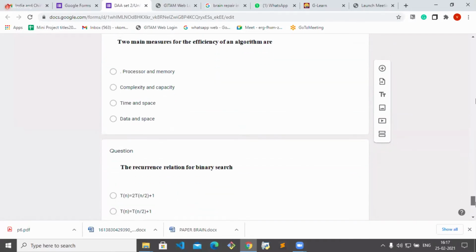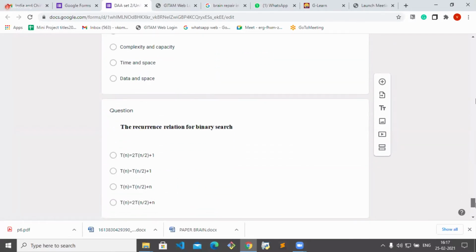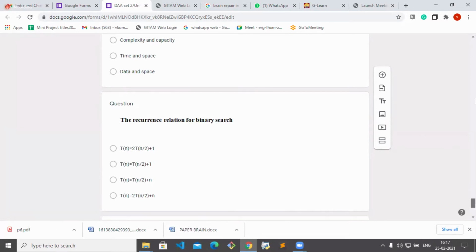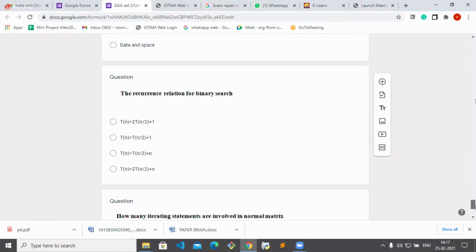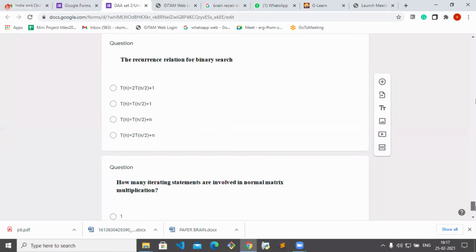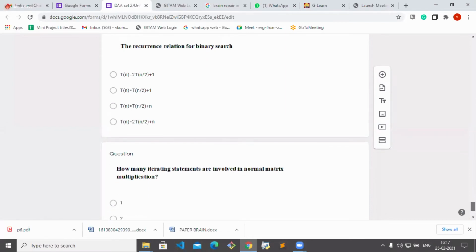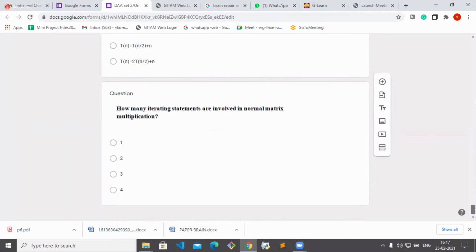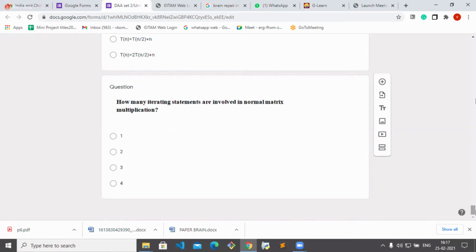The recurrence relation for binary search: T of n is equal to T of n by 2 plus 1. Only one part will be searched. How many iterating statements are involved in normal matrix multiplication? Three iterative statements. That's why the time complexity is big O of n cube. To reduce that, we move on to Strassen's, where we can reduce it to big O of n power 2.81. Is it clear, ma'am, both the sets?